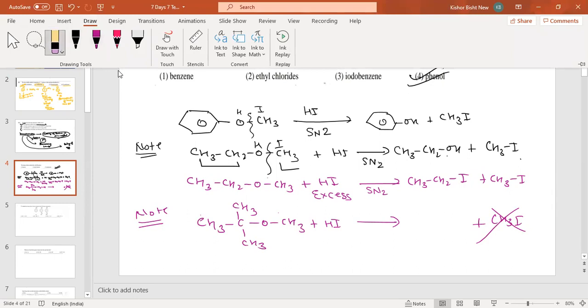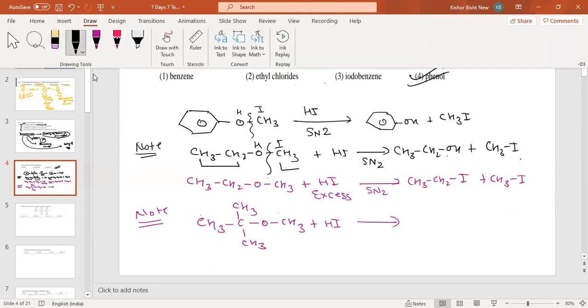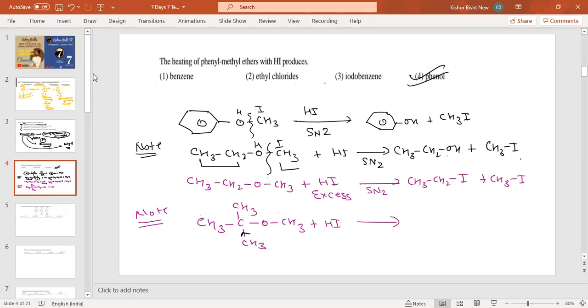Here, what will happen? Please remember, what is the concept here? The concept is that it is a plus I factor. All are showing the plus I effect. Whenever there is a plus I effect, it will show the SN1 mechanism, not SN2. Then this electron will go to this side, then iodine will join this one carbon atom, and plus CH3OH, the small carbon will form alcohol.